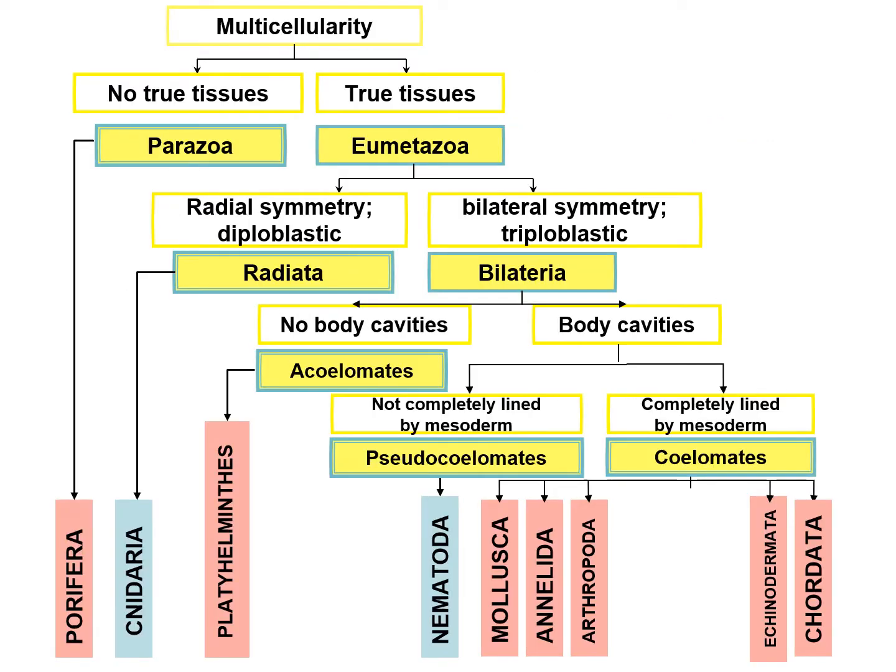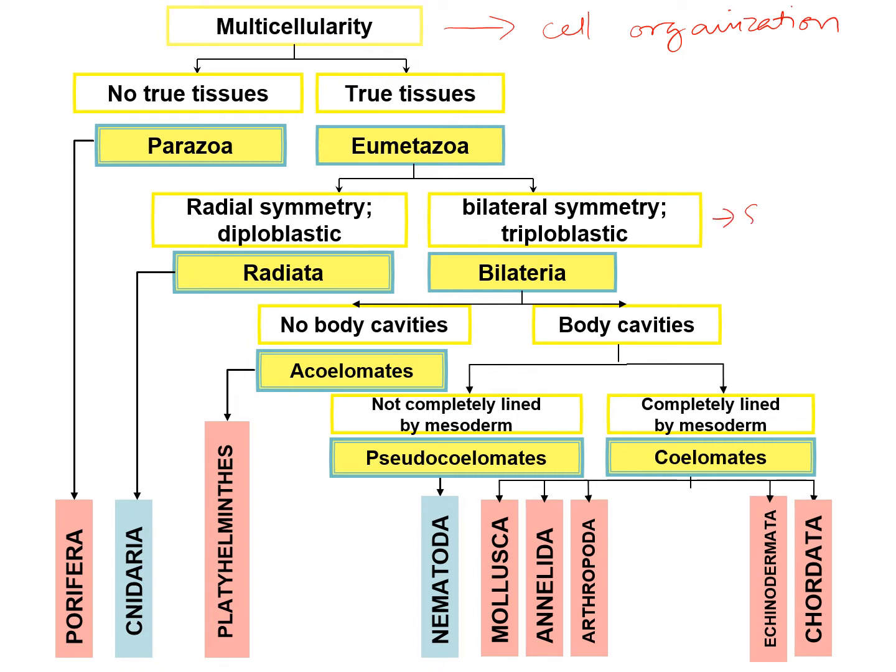By looking at this diagram, it shows the classification, the characteristics that divide all those animals or organisms under kingdom Animalia into 9 different phyla. The characteristics are based on the level of cell organization.